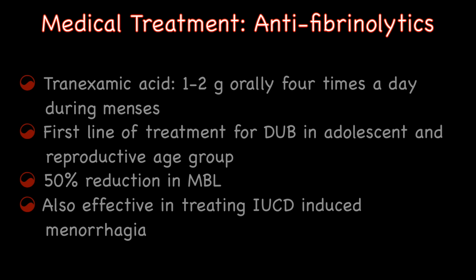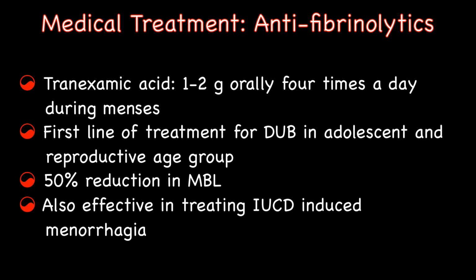Anti-fibrinolytic agents like tranexamic acid are an alternative first-line therapy for treatment of DUB in adolescent and reproductive age group. Given in doses of 1 to 2 grams 4 times a day for the first 3 to 4 days of the menstrual cycle, they reduce menstrual blood loss by about 50%. Tranexamic acid is also effective in treating menorrhagia associated with IUCD.